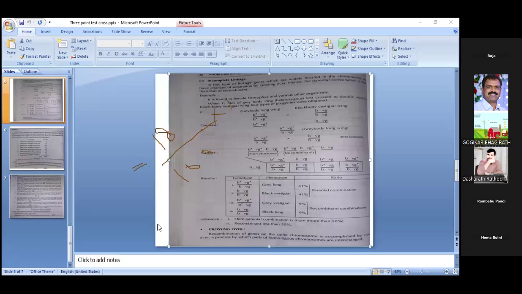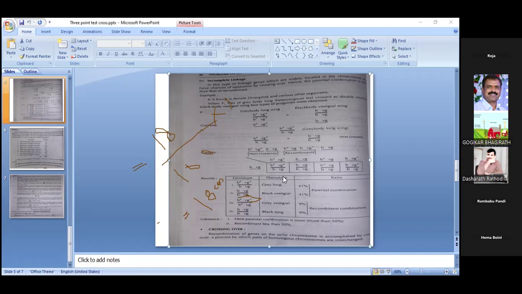18. So what does 18 indicate? The distance between these two genes is 18 centimorgan. Are you followed? 18 centimorgan. So this is the distance between these two genes. This indicates a single crossover only. So with reference to one point only we can explain. One point means here only an exchange of one gene takes place in the crossing over.